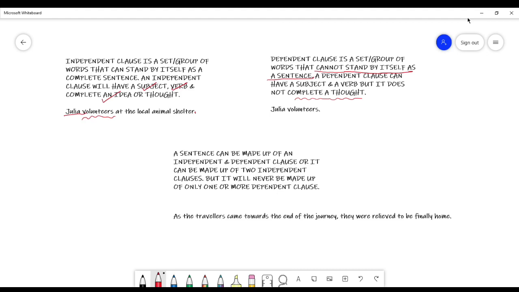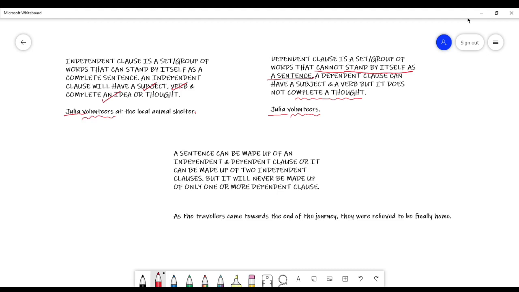If you look at the example, Julia volunteers. Here I have a subject, Julia. I also have a verb, volunteers. But it doesn't complete a thought. Does Julia volunteer on the weekends? Where does she volunteer? How does she volunteer? When does she volunteer? There are a lot of questions we can ask because this sentence does not complete a thought.